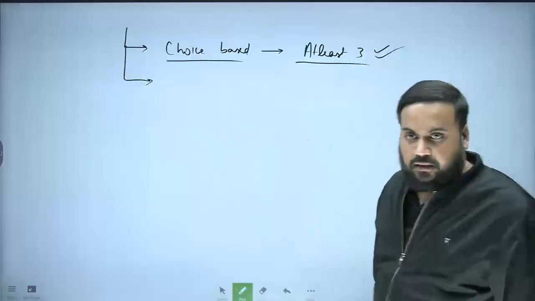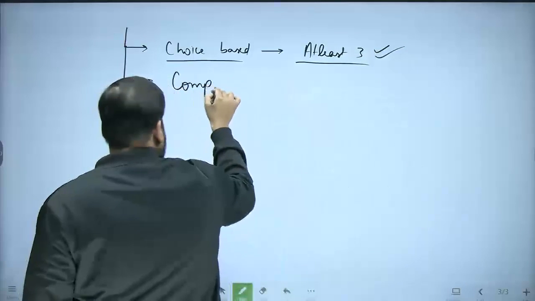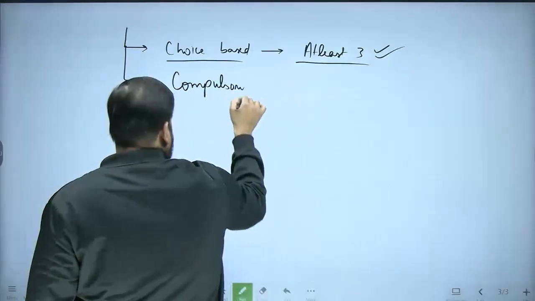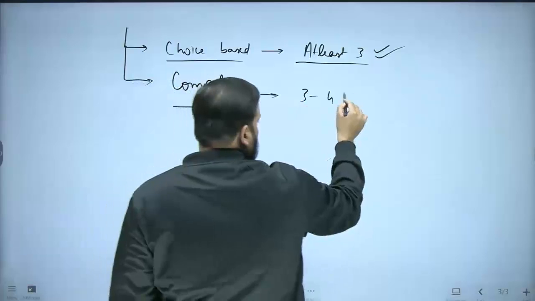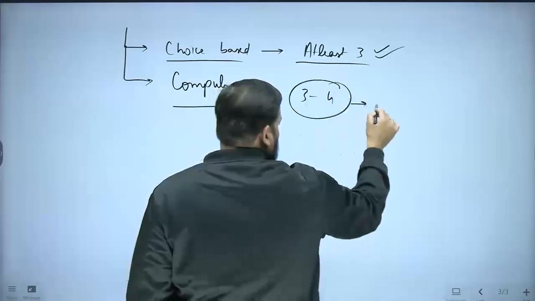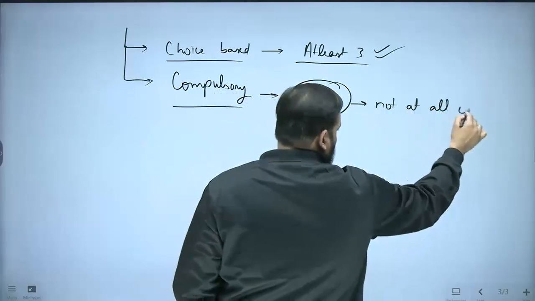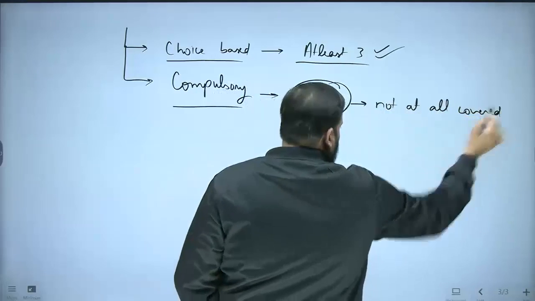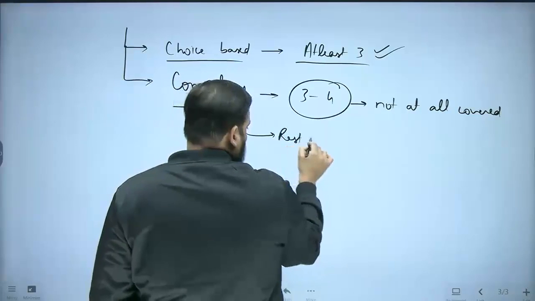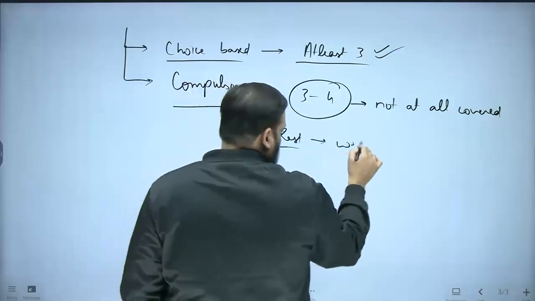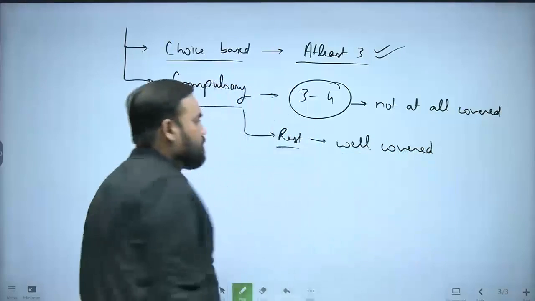And then there are the compulsory questions. In compulsory questions, at least 3 to 4 questions were not at all covered. They were not covered. But if we talk about the rest, they were well covered. ठीक है.